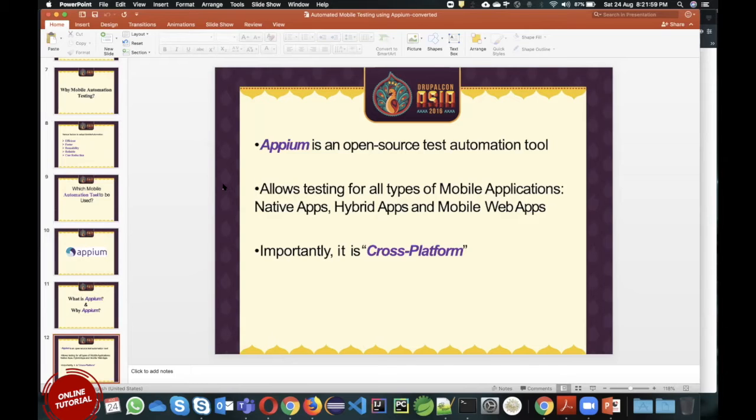Then there are hybrid apps. Hybrid apps basically have both the features. It is acting as a native app as well as a web app. I'll give you one good example. If you are using Instagram, you might see some advertisements coming, right?